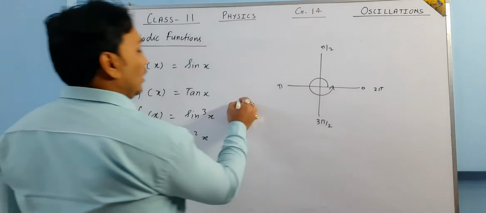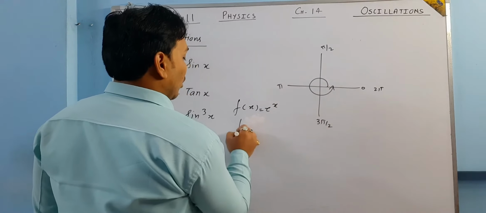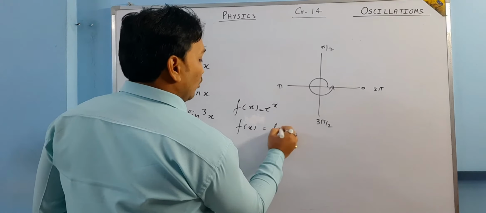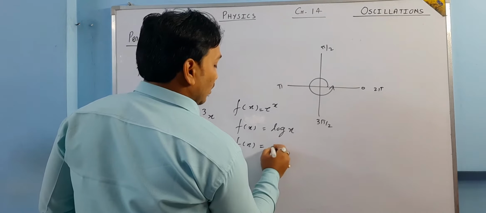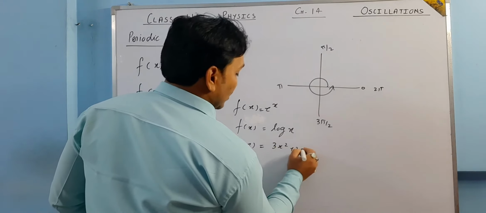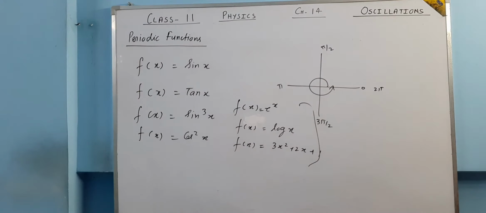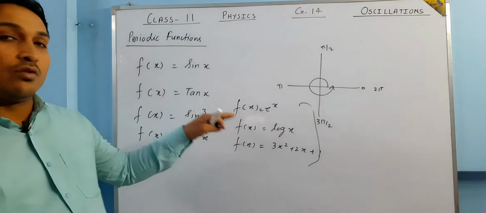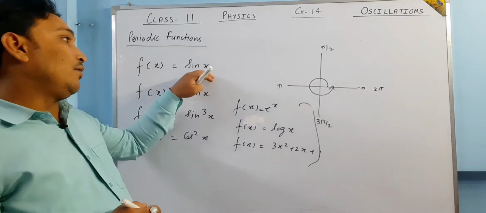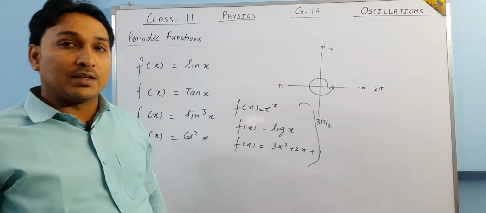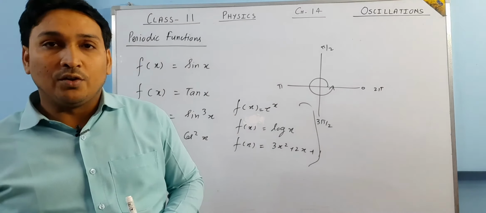But if I write f(x) is equal to e to the power x, or f(x) is equal to log x, or f(x) is equal to 3x square plus 2x plus 1, all these functions are not periodic because these values are not going to be repeated after some value. But these, after 2 pi, repeat themselves. So these all functions are periodic.